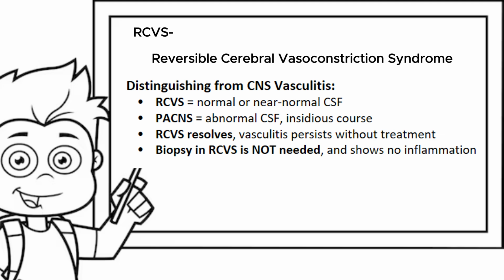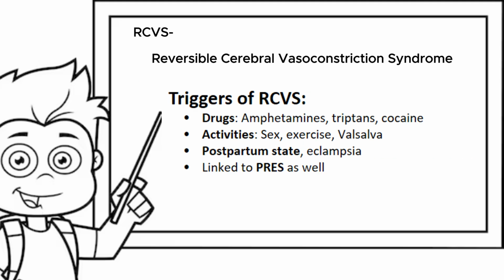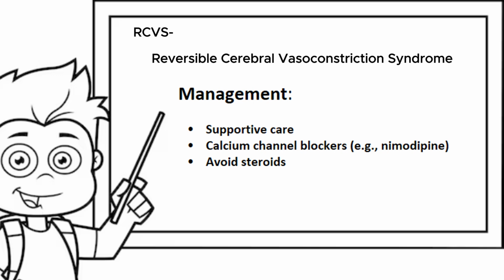RCVS has certain triggers which include drugs like amphetamine, triptans, and cocaine, activities like sex, exercise, and Valsalva maneuvers, postpartum state like eclampsia, and is also linked to PRES, which is posterior reversible encephalopathy syndrome. Management includes supportive care, calcium channel blockers like nimodipine, and avoiding steroids because this may actually worsen the condition.